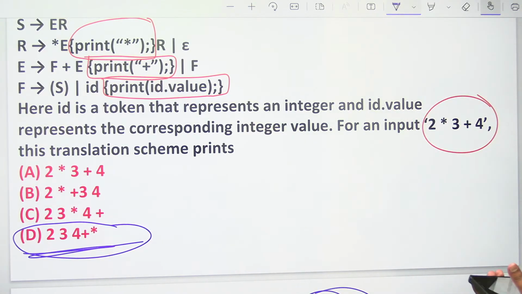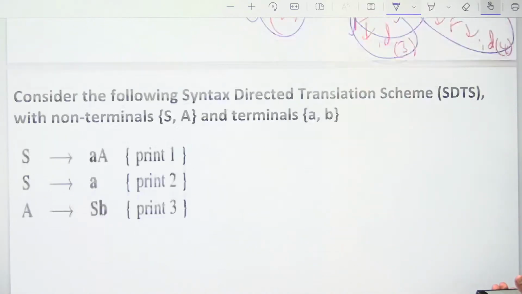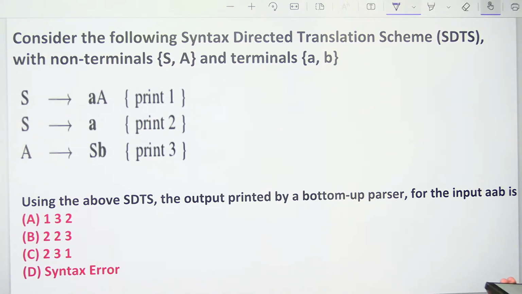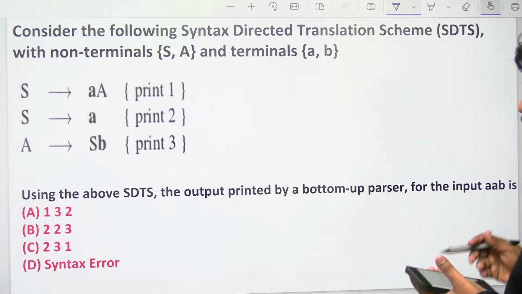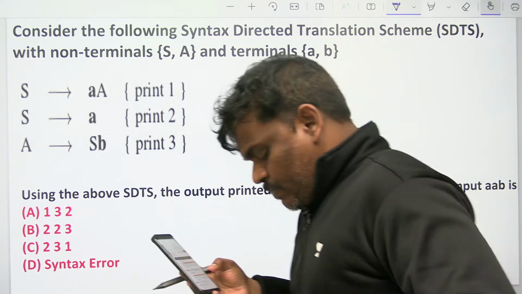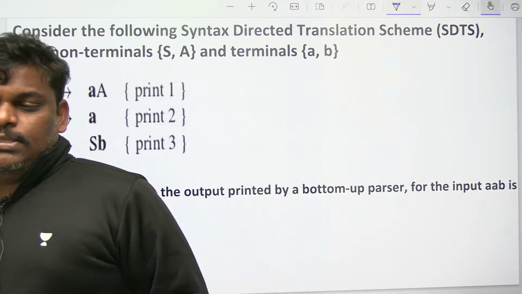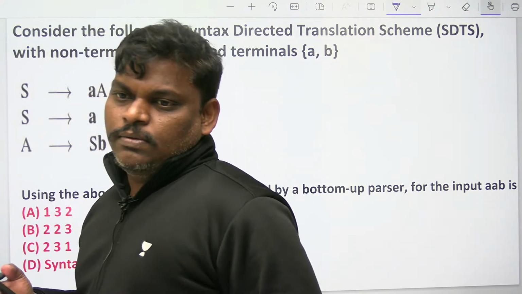Right, let's go to next problem. Yeah, what is the answer of this problem? Can you check? Check once.